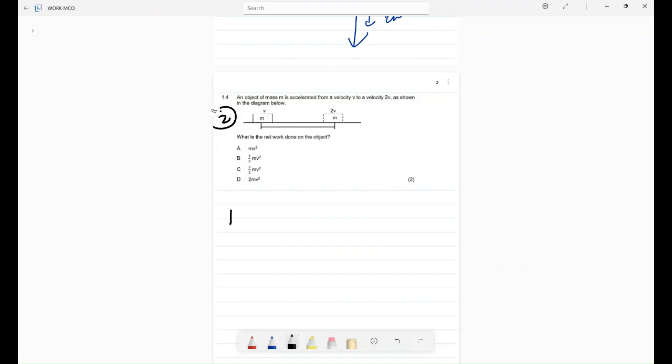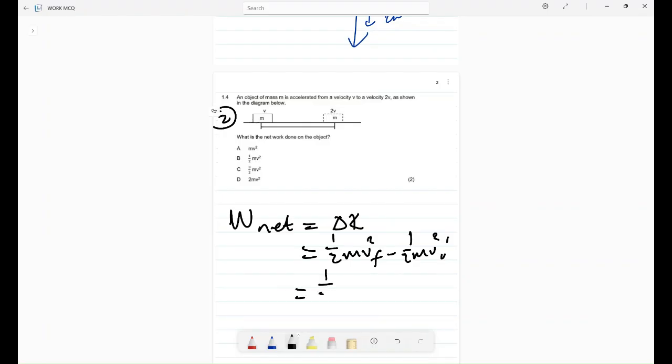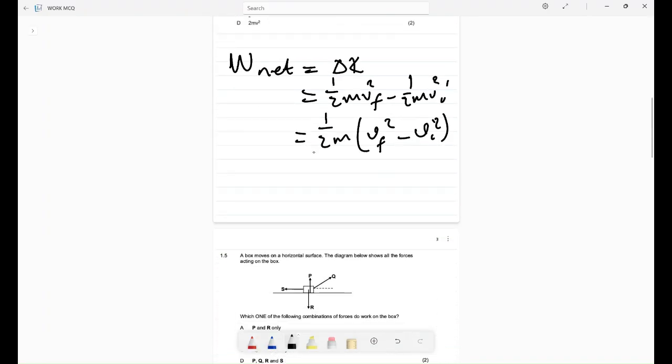From the definition, W net equals change in K, which is half mv squared final minus half mv squared initial. Taking out half m as a common factor, we have vf squared minus vi squared. Now let's substitute.